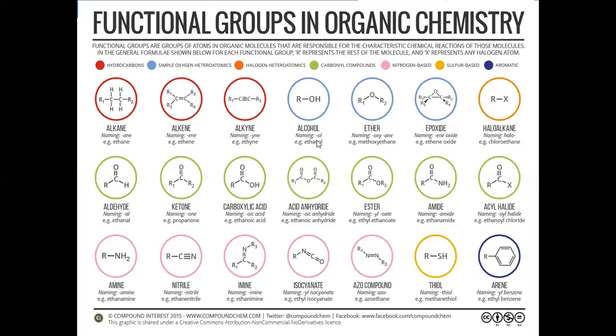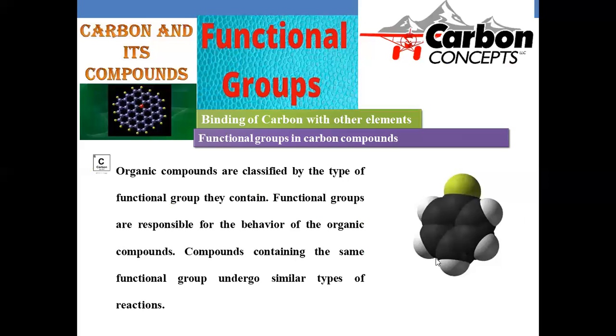So these are the few examples which fall under the functional groups in organic chemistry. And let us go with a few examples in this category. Organic compounds are classified by the type of functional groups present in the compound. Functional groups are responsible for their behavior.